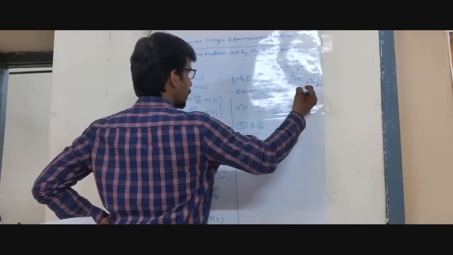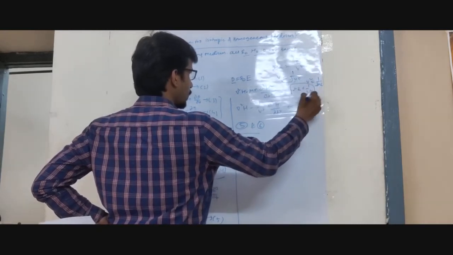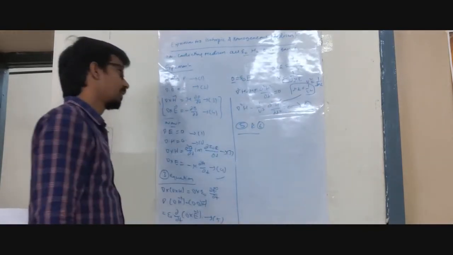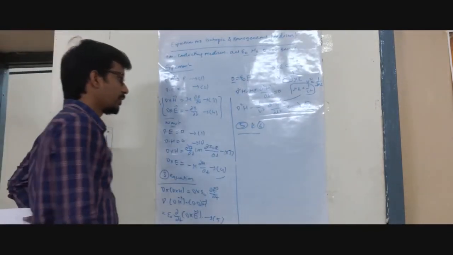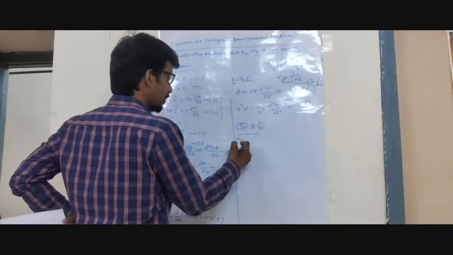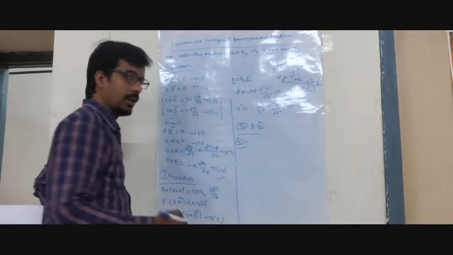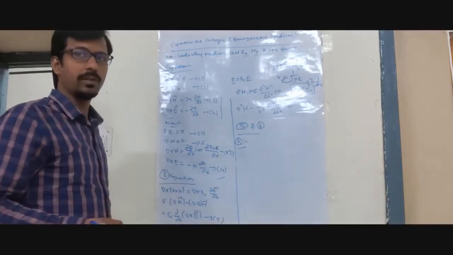So mu epsilon is nothing but 1 by v square. So we are applying this. Hope you are following. This is the fifth equation. What is written in the fifth equation will explain how the change of magnetic flux is going to change from one direction to another.